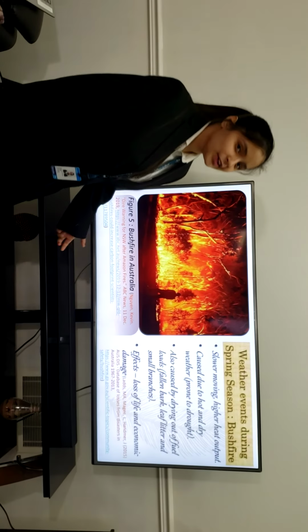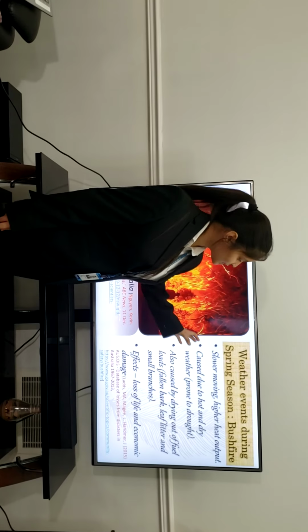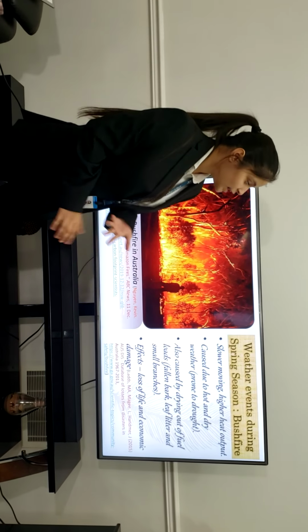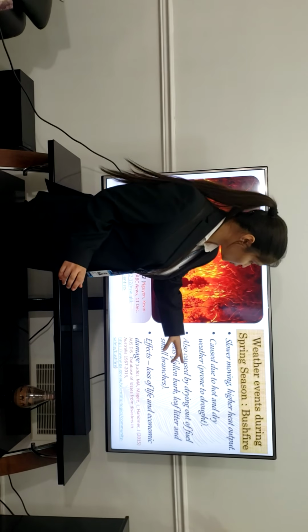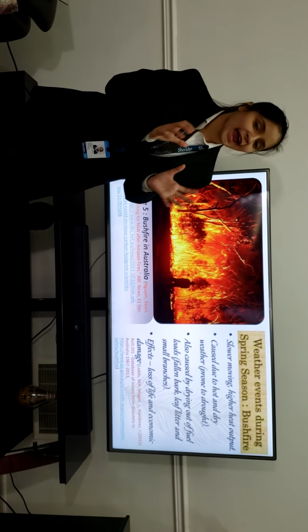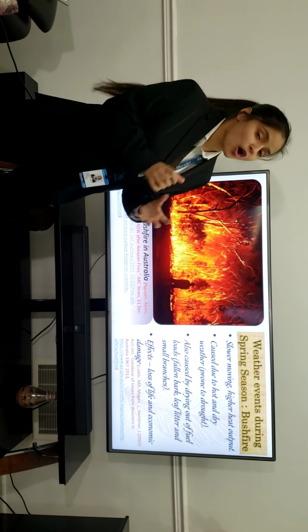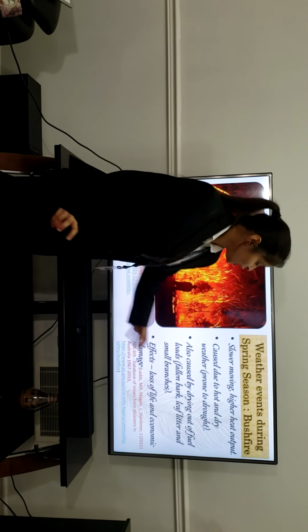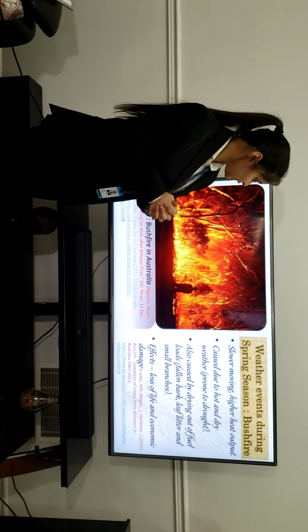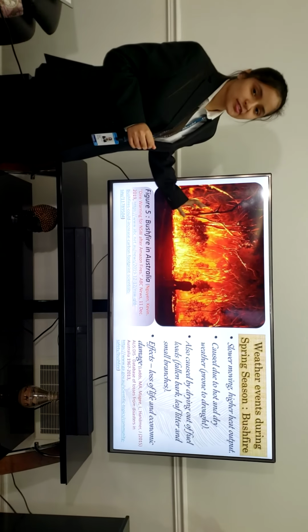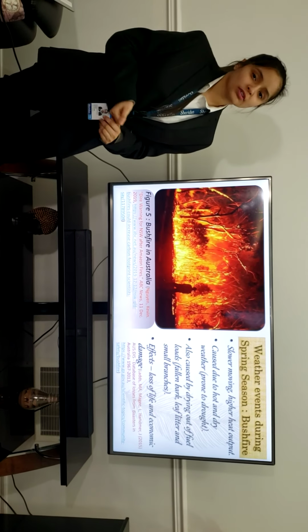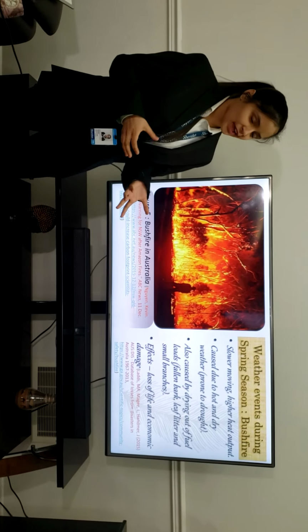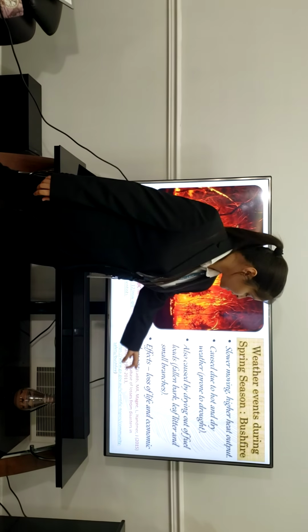Now coming to the weather event of Australia. The bushfire is a very drastic weather event of Australia. It is slower moving, with a higher heat output. It is caused by hot and dry fuel loads such as small branches, leaf litter, and fallen bark. Due to this, all these things dry out and catch fire easily. It also results in global warming, high temperatures, and the production of carbon dioxide, due to which there is a loss of life and economic damage.